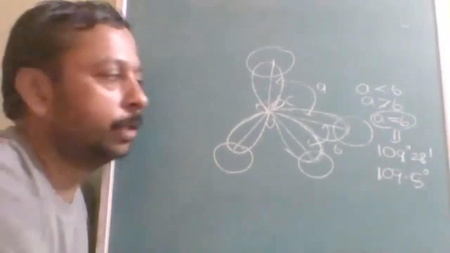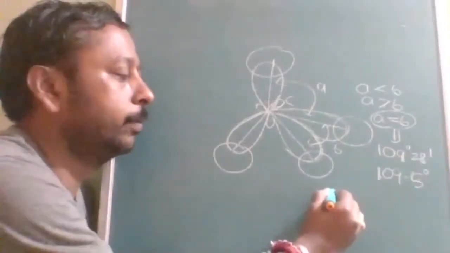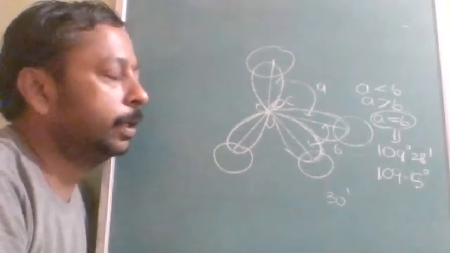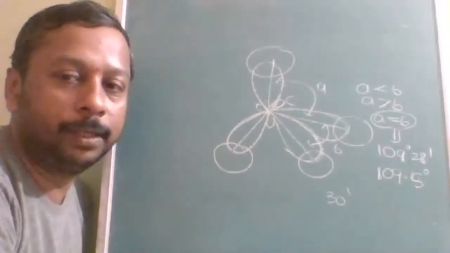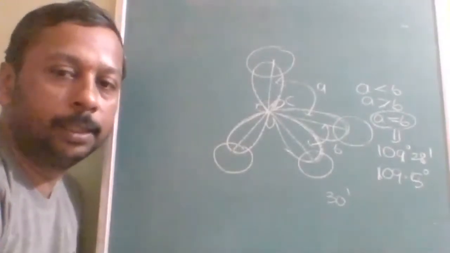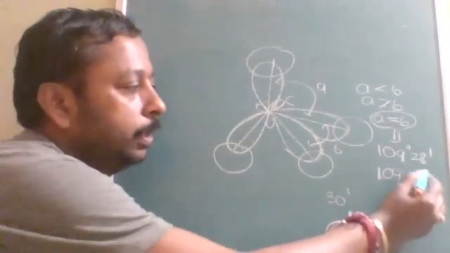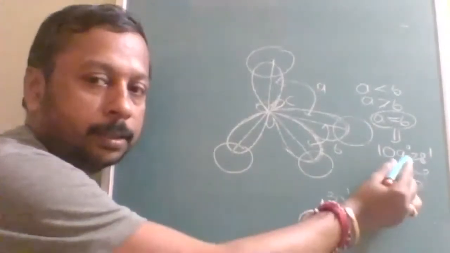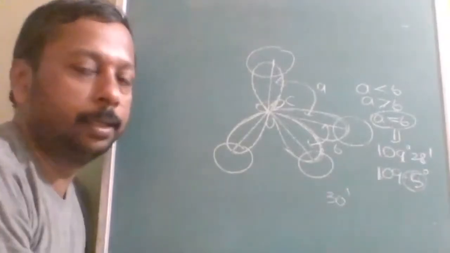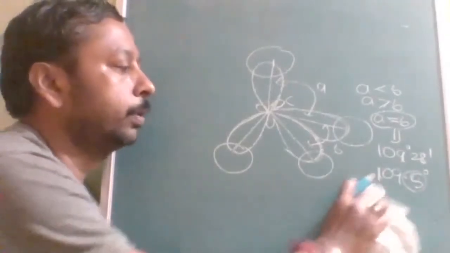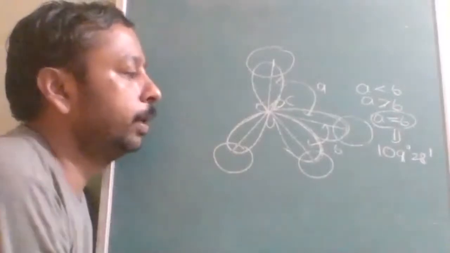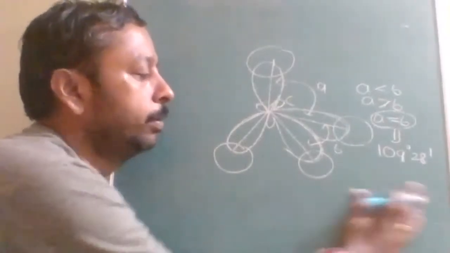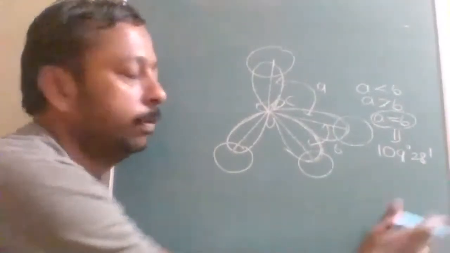Actually, 28 minutes is approximately 30 minutes. 30 minutes is equal to half a degree, and 60 minutes is equal to 1 degree. So this is approximate, and this is accurate: 109 degree 28 minutes. Approximately, if I want everything in degrees only, then it will be 109.5 degrees.